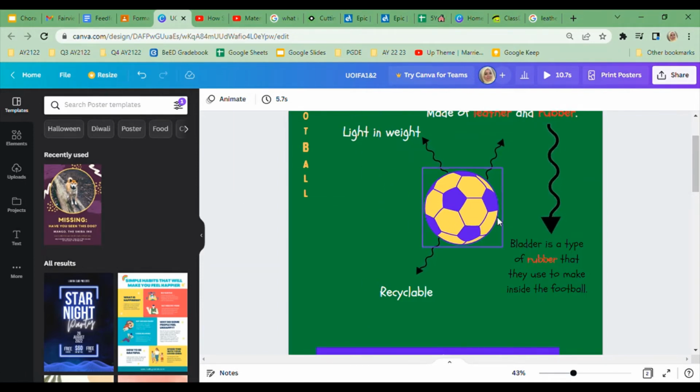Okay, and I also need you to add a title in the middle. It could be what are the materials of a football, how do we make a football, or what's in a football, something that's fun and catchy.